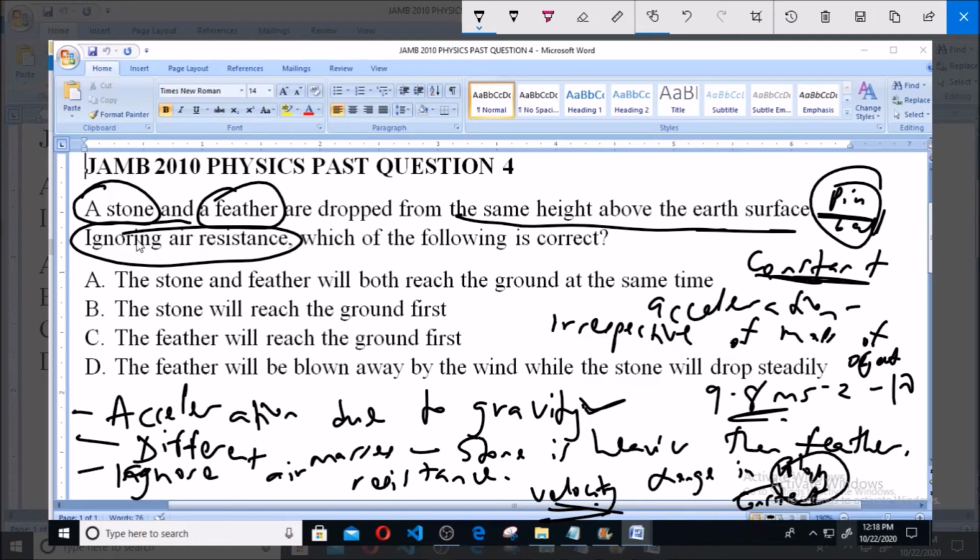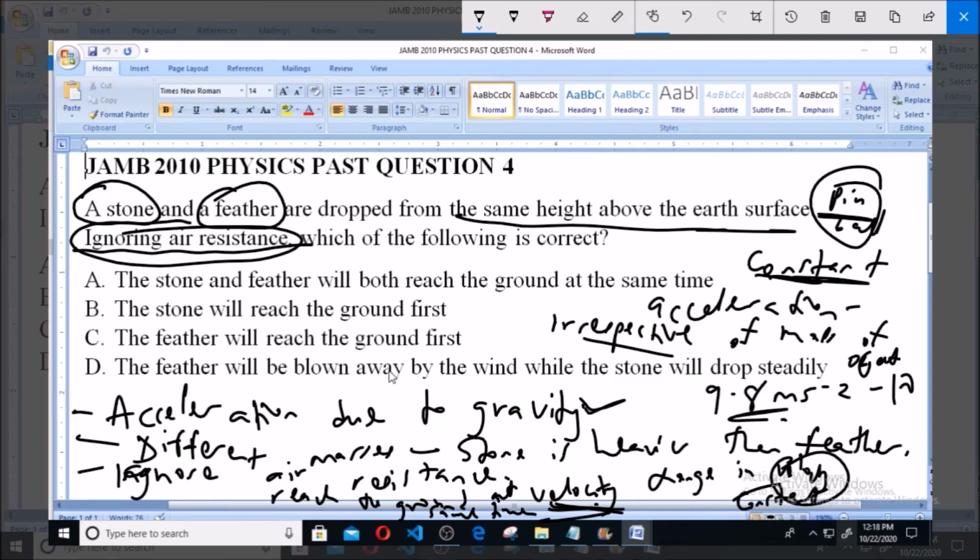In this question, it is an ideal environment because air resistance is absent. So since there is no air resistance, they will fall under the influence of the acceleration due to gravity, and will fall at the same velocity. This means that they will reach the ground at the same time.